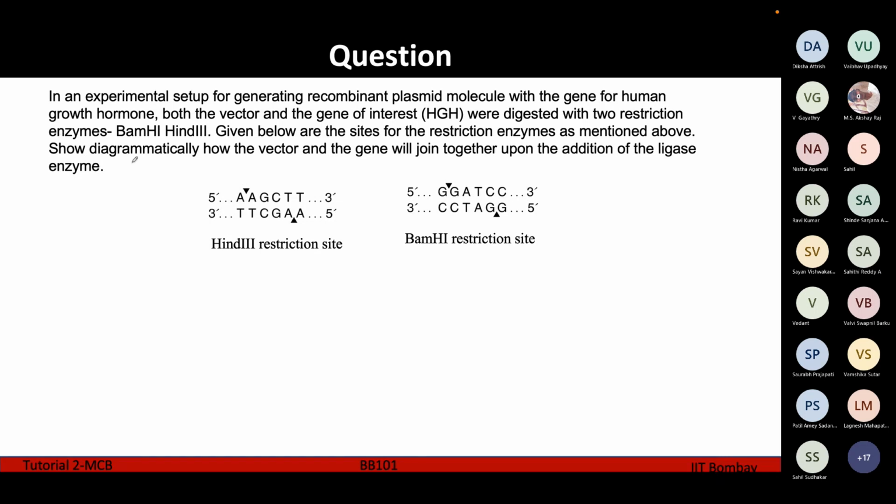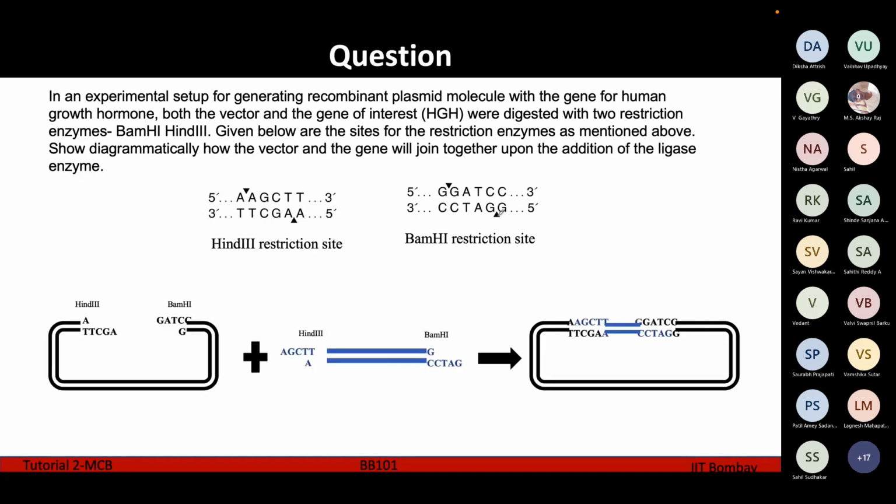So the question is, show diagrammatically how the vector and the gene will join together upon addition of the ligase enzyme. For proceeding with this kind of question, first you write down what's going to happen when you're cutting between these 2 A's and when you're cutting between these 2 G's, and what the overhang is going to look like. So after cutting it, this is what you're getting. When you're cutting the top strand, the lower strand is hanging off like this for HindIII, and for BamHI, when you're cutting the bottom strand, the upper strand is hanging off like this.